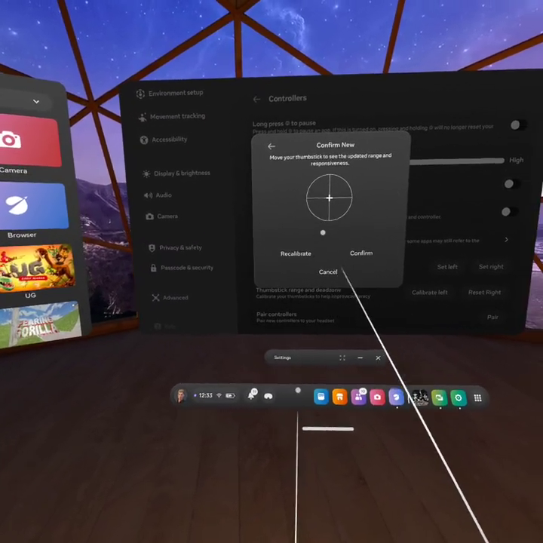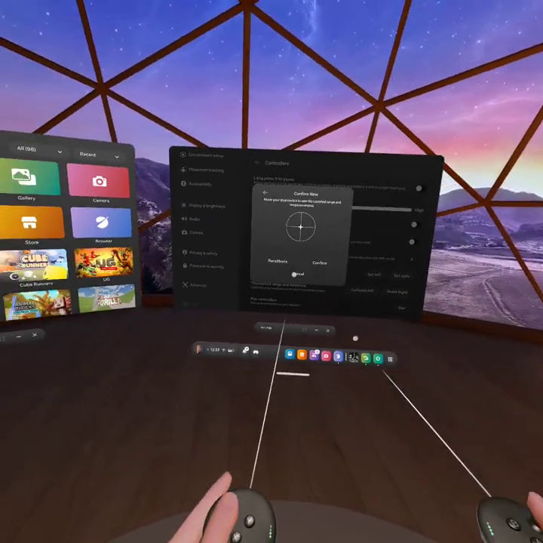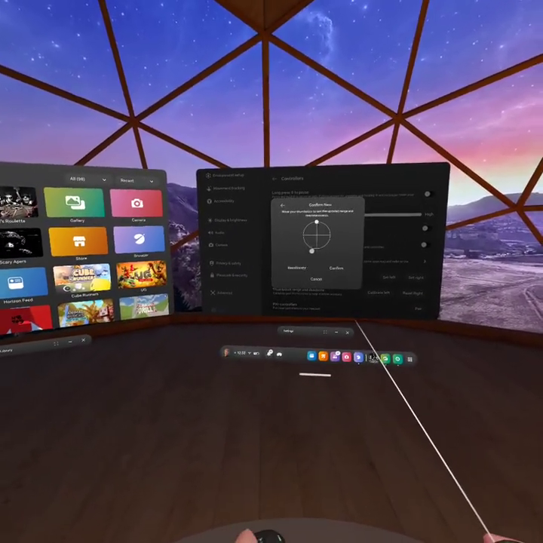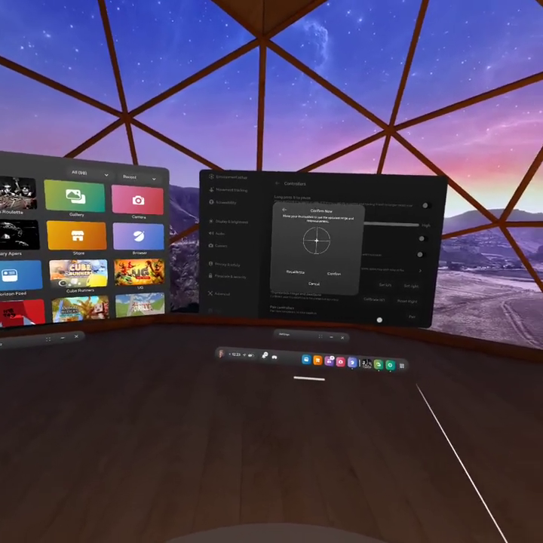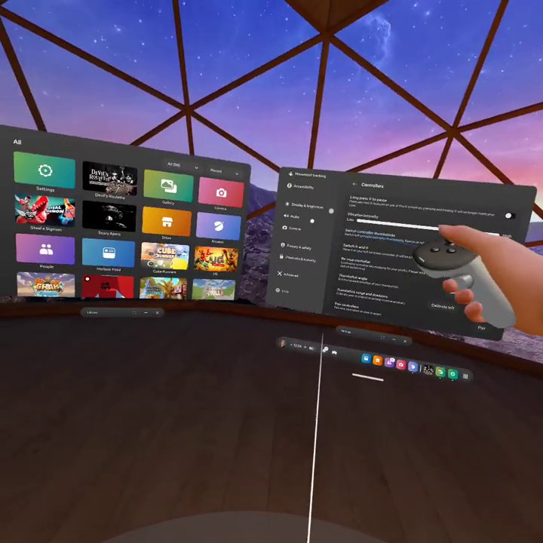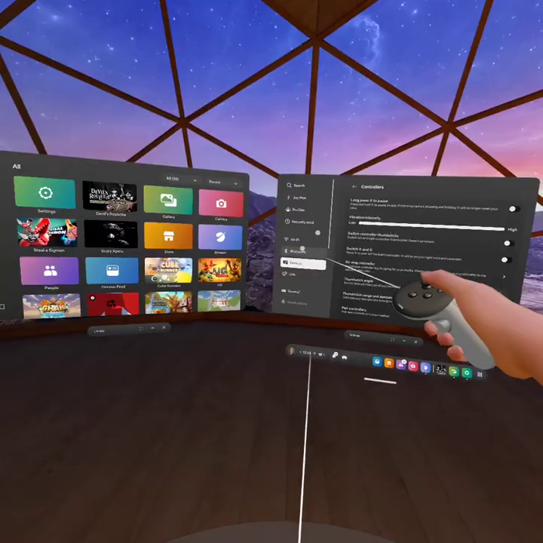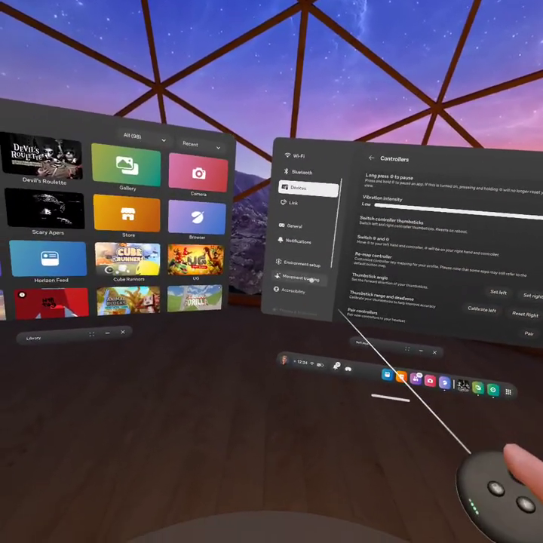Not a new controller, but like. You see that it's not going down anymore? Yeah. Now press confirm. And bam, you have successfully fixed thumbstick drift.